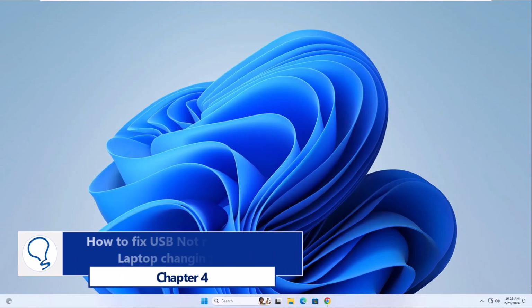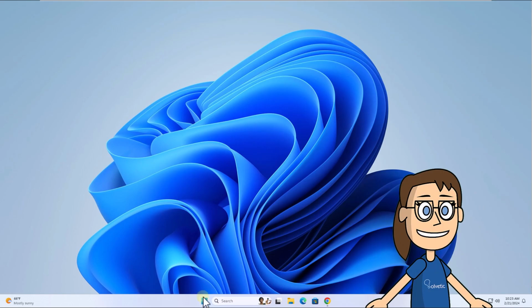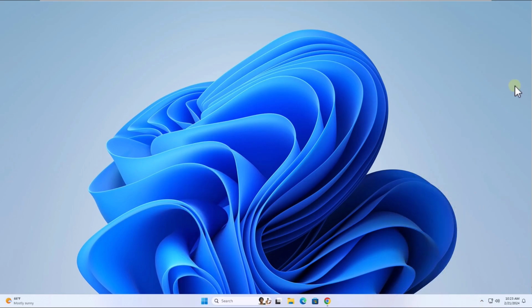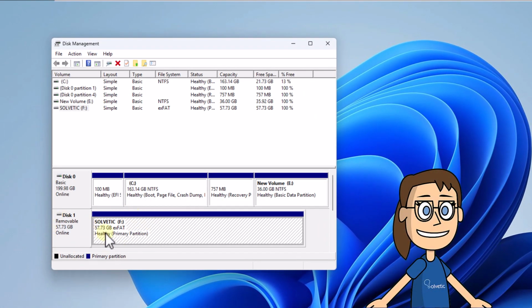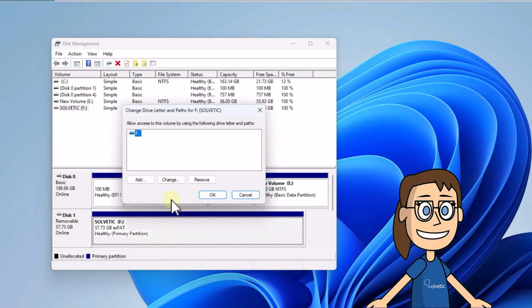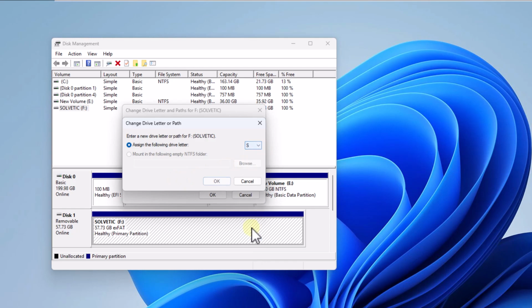Chapter 4. How to fix USB not recognized in laptop changing letter. To start, right-click on Start menu and select Disk Management. After that, right-click on the USB drive and click on Change Drive Letter and Paths. In this pop-up window, click Change and you must choose the new letter to use for the drive. Apply these changes.